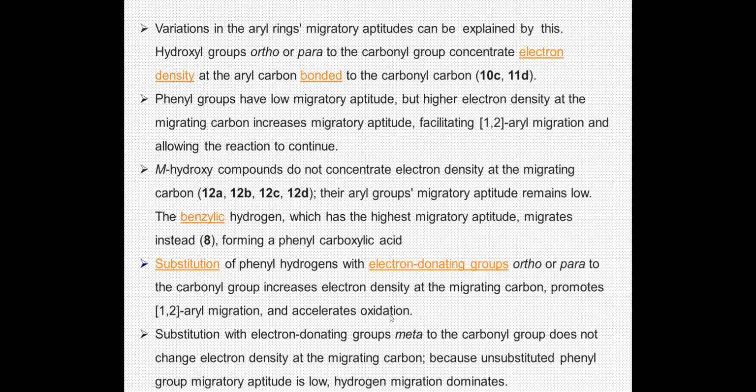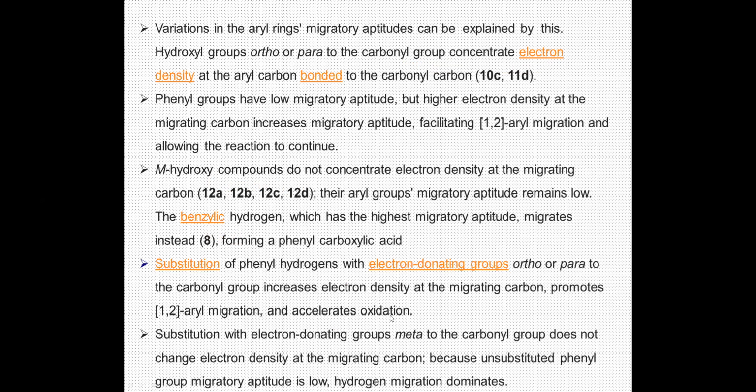So variation in the aryl ring migratory aptitude can be explained by hydroxyl groups ortho and para to your carbonyl group. They concentrate electron density at the carbon bonded to your carbonyl group. Next, phenyl groups have low migratory aptitude, but high electron density at the migratory carbon.